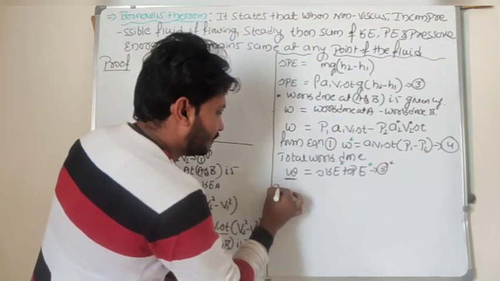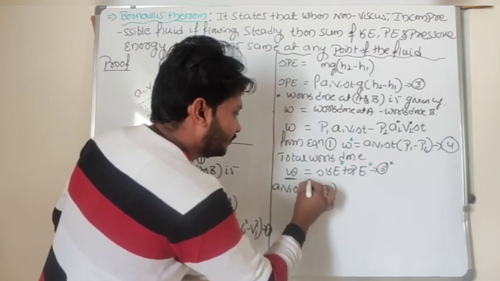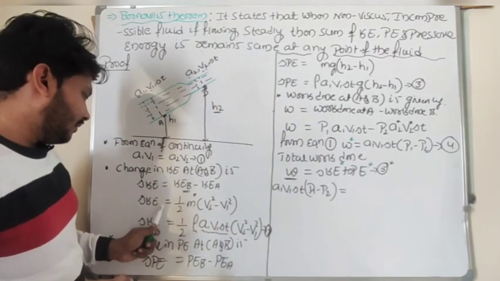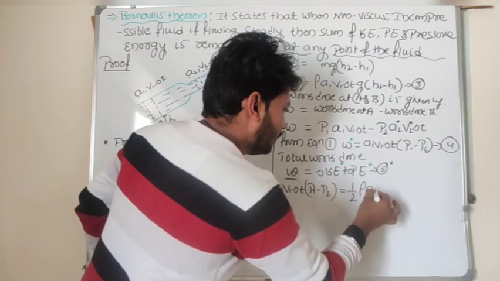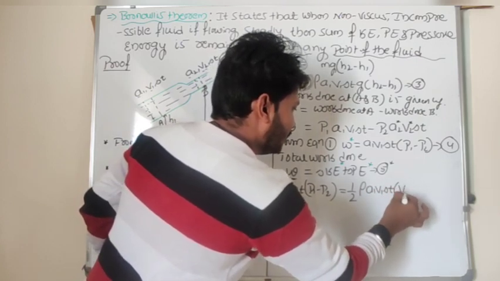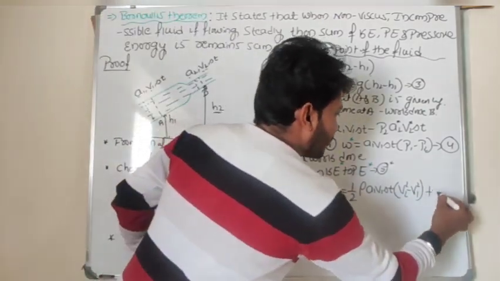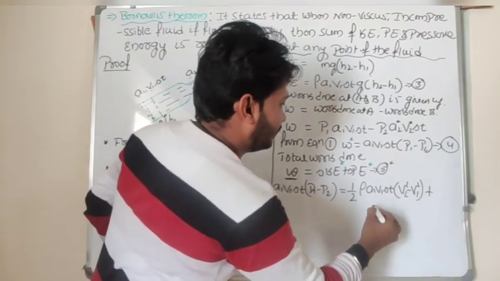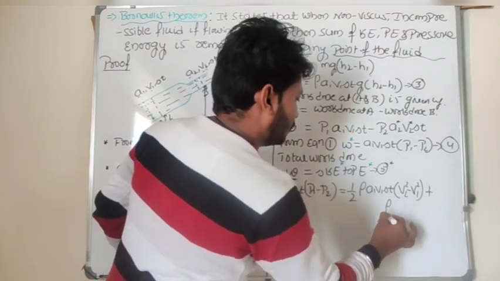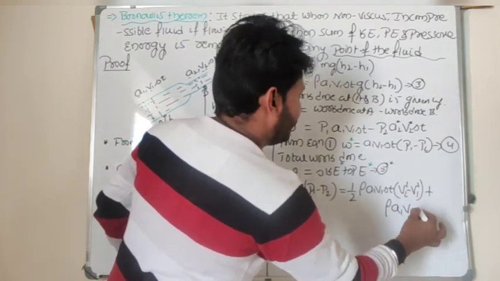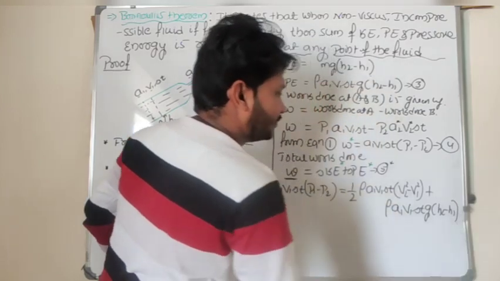So work done, which is equal to A1 V1 delta T times (P1 minus P2), is equal to the change in kinetic energy, half of rho into A1 V1 delta T times (V2 square minus V1 square), plus the change in potential energy, which I will write as rho into A1 V1 delta T into g (H2 minus H1).